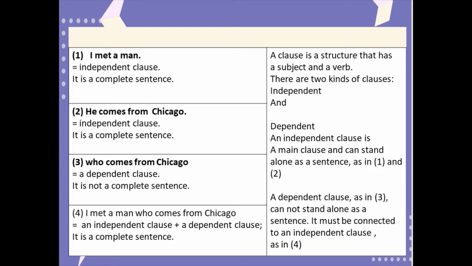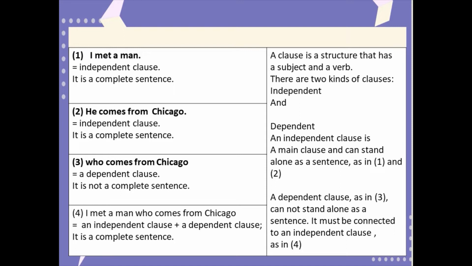So please remember, a clause is a structure that has a subject and verb. There are two kinds of clauses. Independent clause, for example, I met a man, and dependent clause. An independent clause is a main clause and that can stand alone as a sentence. As we can see in example 1, I met a man. Example 2, he comes from Chicago. Those independent clauses, they can stand alone.